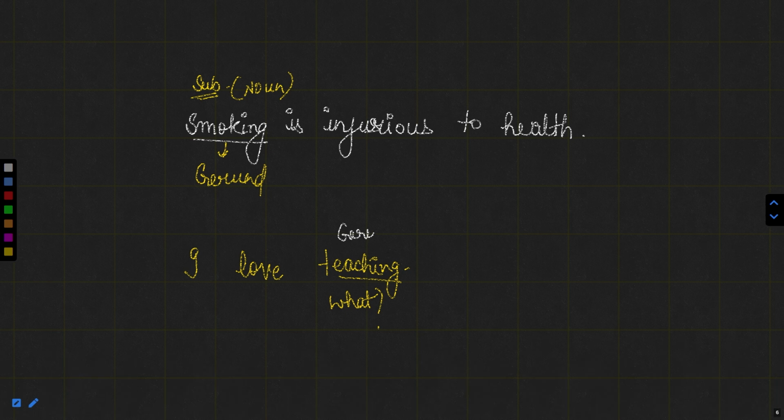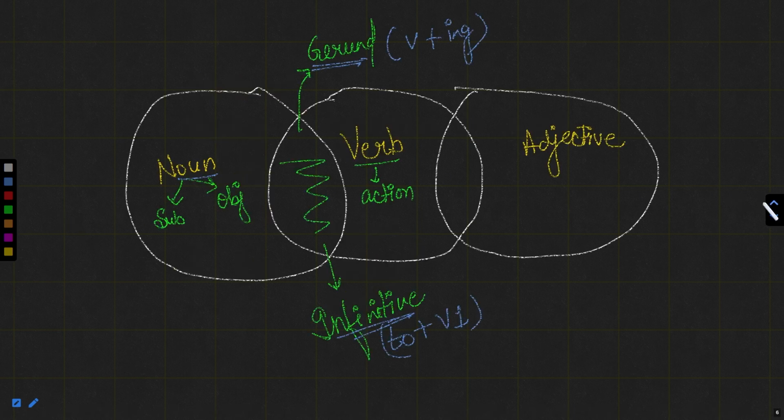This teaching is again a gerund because it is again verb plus ing and it is behaving like an object in the sentence. So if any verb plus ing behaves like either a subject or the object in the sentence, either creating the subject or the object of the sentence, it is known as a gerund. So the gerund is a non-finite verb. I hope this is clear to you all. Now let us move to the diagram again.